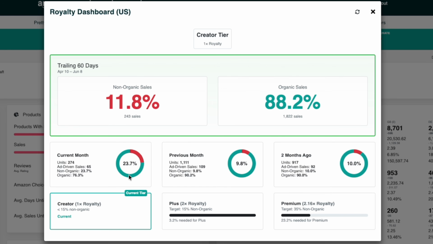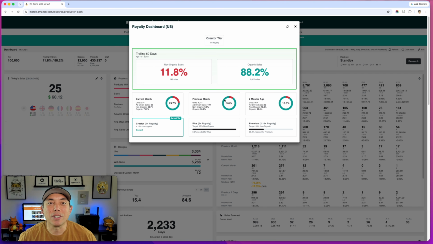So I'm happy where I'm at, 23.7%. If I keep this pace, eventually these will fall off and this will make it to, like I said, over 15%, right? So I would just add these two together, divide it by 2. The only thing is I don't know when Amazon is going to look at these for the next tier up or group up or whatever. I don't know if it's at the end of this month. I don't know if it's when you hit 15%. I don't know if it's 2 months from now, because it's a rolling 60 days. So we will see. I will just make sure that this is above a point where both of these end up, or I can just look at this actually.